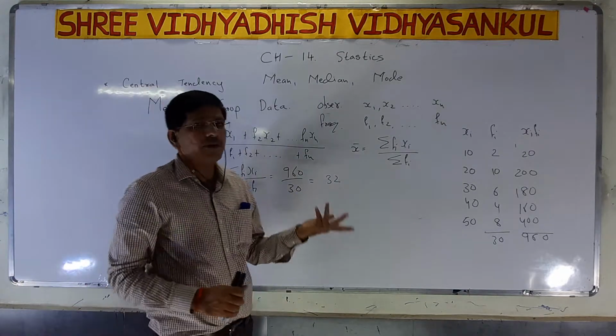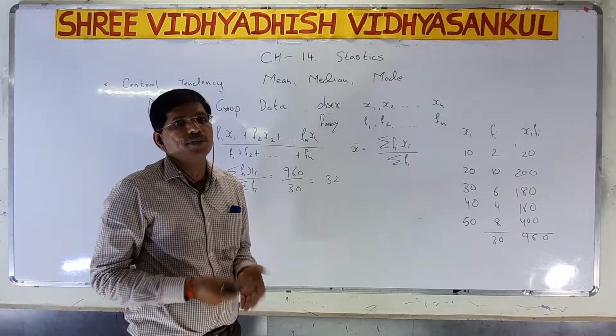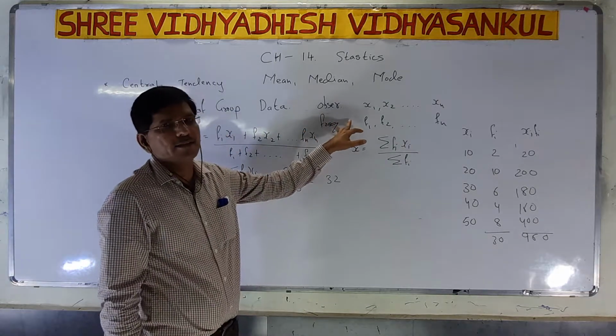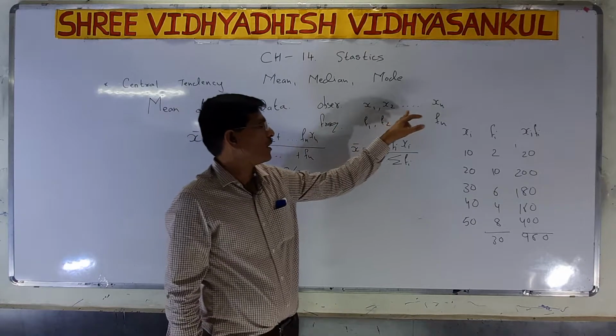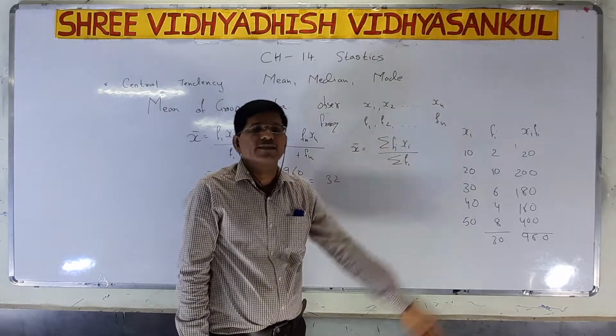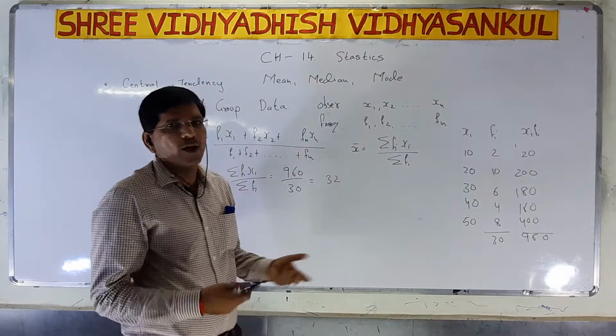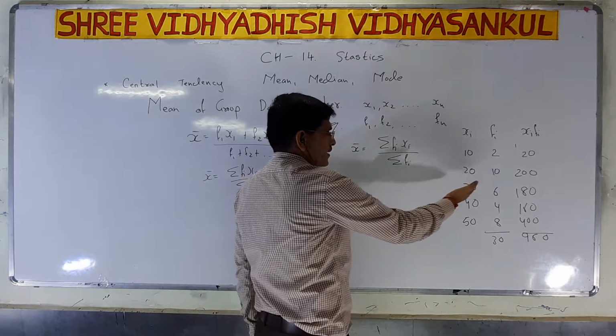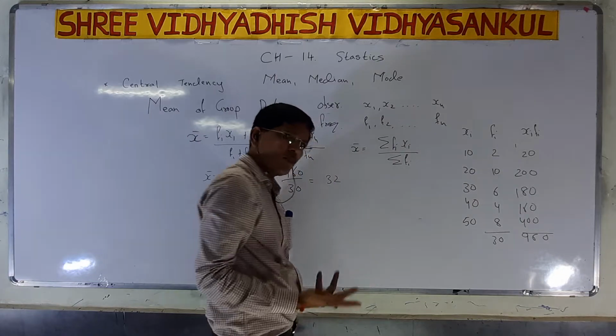So what about ungrouped data? In ungrouped data, observations are given. Let me say the observations are x1, x2 up to xn. If we take some observations, that is 10, 20, 30, 40, 50, these are all the observations.